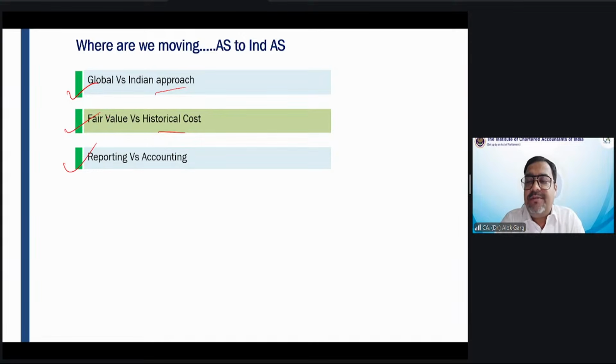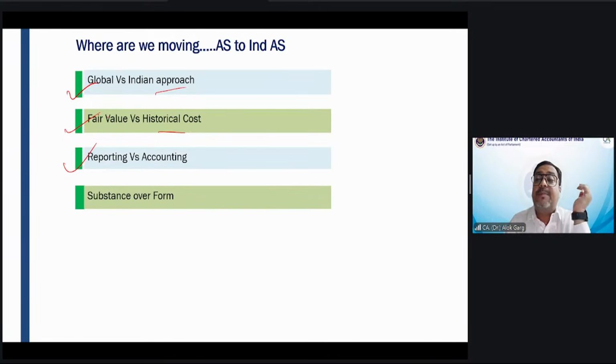When you become a toddler, a teenager, an adult, you will find that if a company's financial statement is 30 pages in accounting standards, it will automatically become 50 pages in Indian accounting standards. Why? Because of a lot of disclosures. So we are moving on a journey from accounting to reporting.